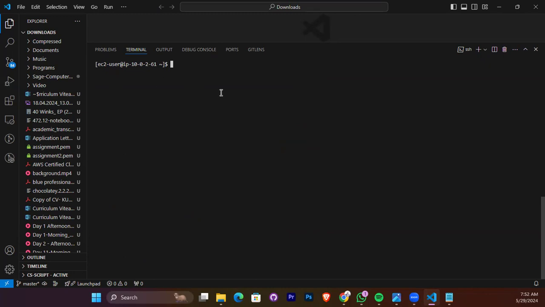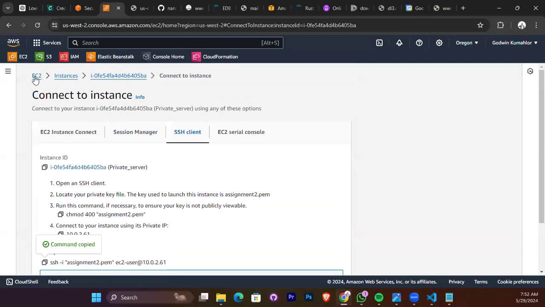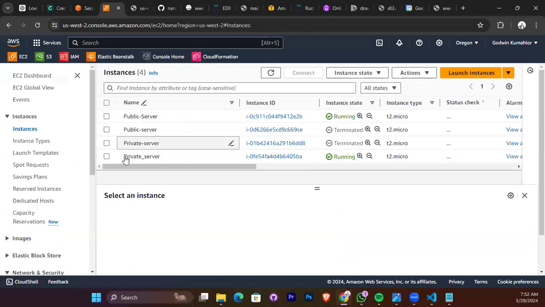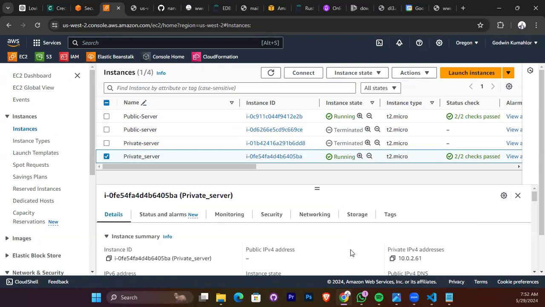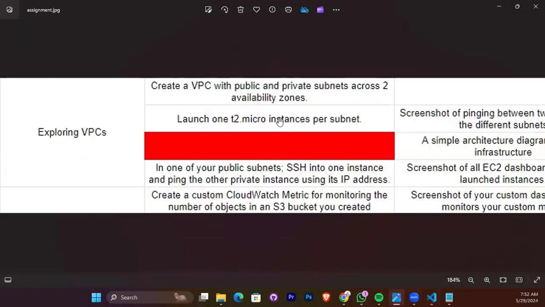instance, right? So let's check. Let's see if it's true. These are private servers, right? And this is the IP address, 10.0.2.61. Let's go and check. 10.0.2.61. So we are in, right? So the first part of the assignment, we've done it. We are able to SSH into the private subnet.